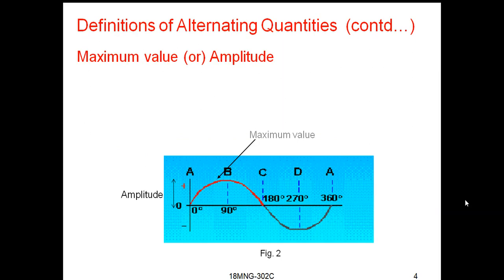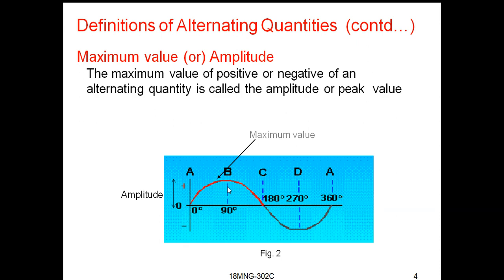Now let us see the next definition, that is the maximum value. In this waveform, where is the maximum value? Yes, the maximum value is at 90 degrees. Here at 90 degrees the magnitude is at peak value, so this is the maximum value. That means at point B it is maximum. By definition, the maximum value, positive or negative, of an alternating quantity is called the amplitude or peak value.